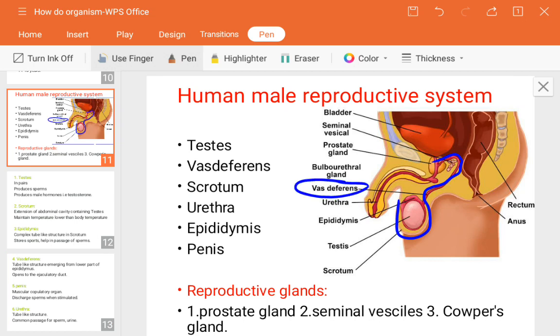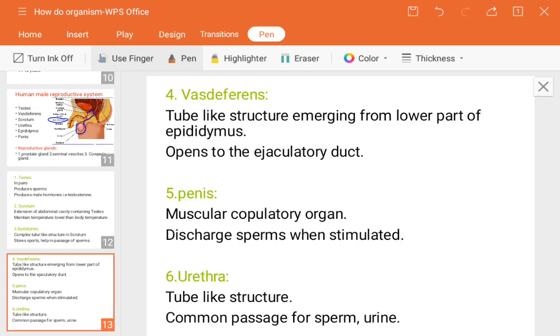Okay, so what is its role? It opens to the ejaculatory duct. So it again gets released or opens into the ejaculatory duct. Next is the penis. It's a muscular, copulatory organ, and it discharges the sperms whenever stimulated.